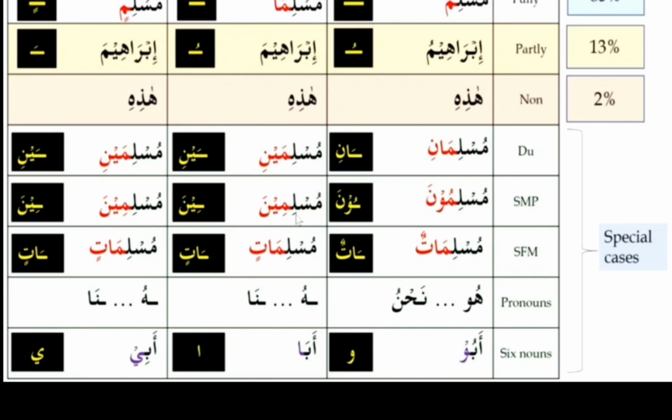Okay, inshallah, next class we'll be starting with particles, that is huruf. Then inshallah after that we'll be completing the verbs. Ma'assalam.